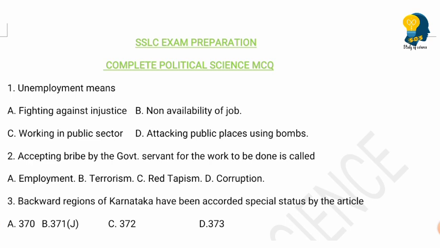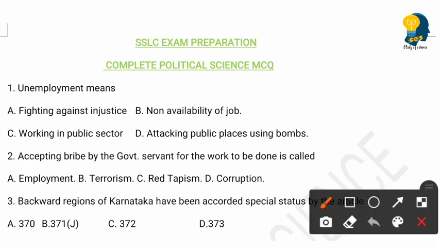The first question is, unemployment means. Options are fighting against injustice, non-availability of job, working in public sector, attacking public places using bombs. So the right answer for this is option B, non-availability of job. Unemployment means non-availability of job.